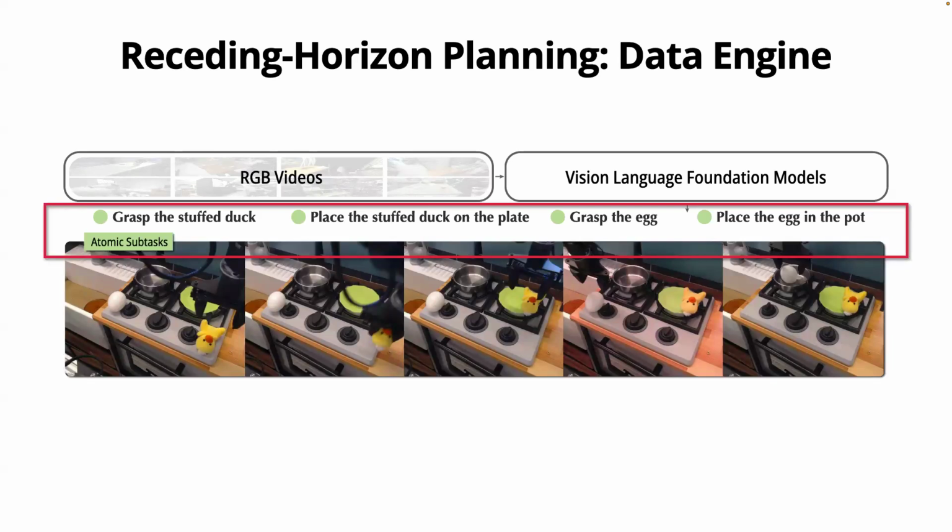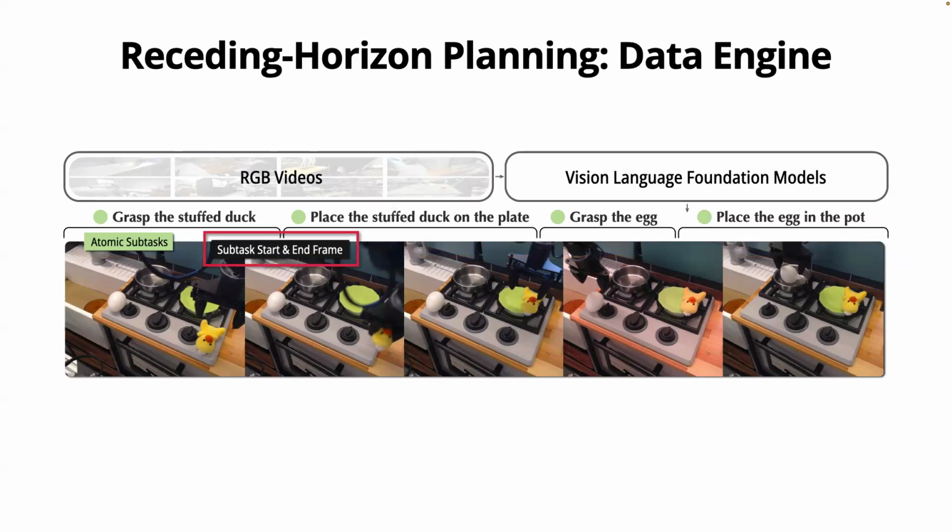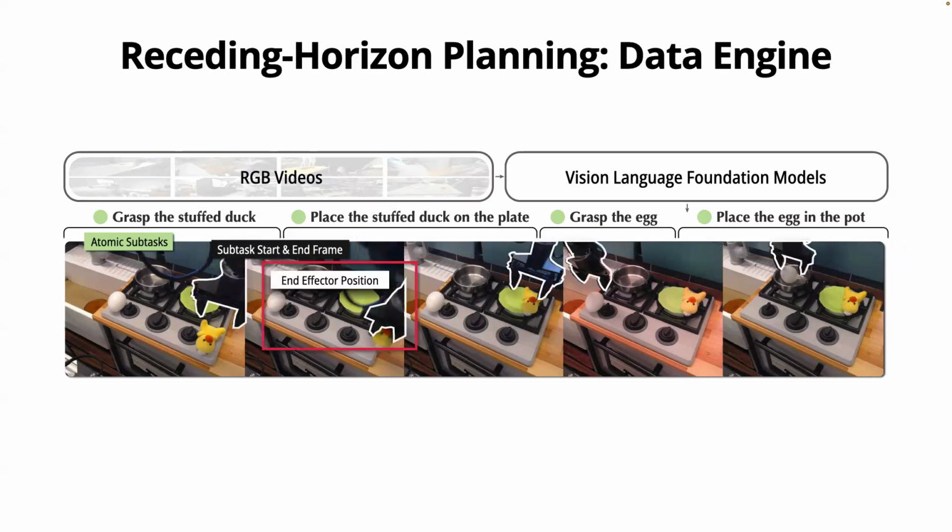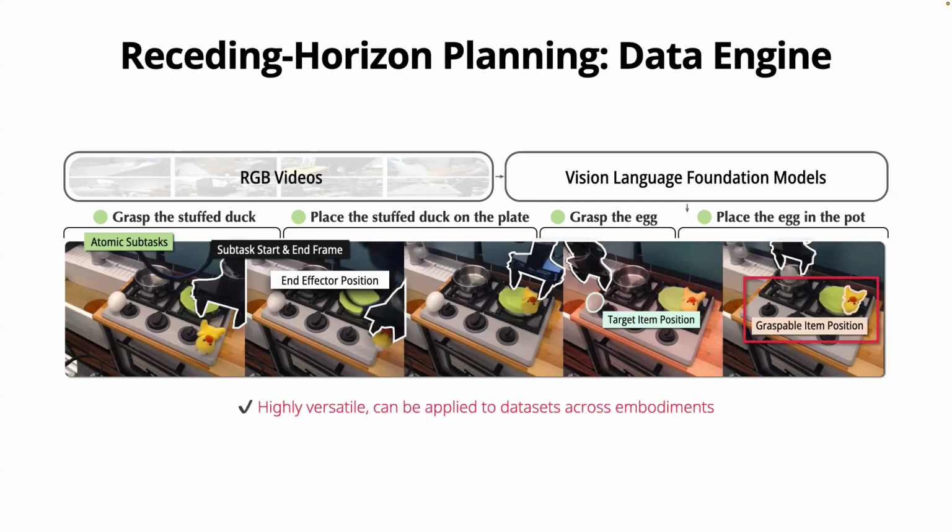With that, we can automatically identify interaction actions. We can get the atomic subtasks given a video, and we get the start and end frame of each subtask. We also get the end-effector position for each frame, which I highlighted in the white box here. We also get the target item position as well as the grasped item position, which will be used to generate some error correction data by swapping the instructions with other samples. The key highlight here is that the pipeline is pretty versatile. It can be applied to any off-the-shelf datasets across different embodiments, including human hand videos.